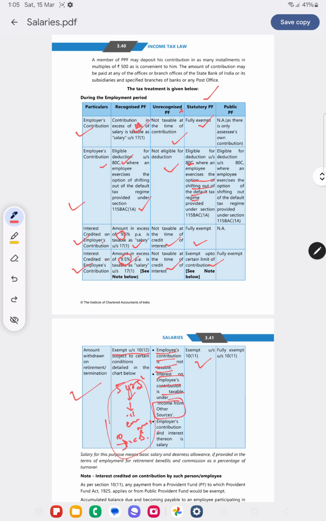Employer's contribution and interest is salary. So whatever the employer gives will be salary. Interest on employee contribution will be income from other sources.